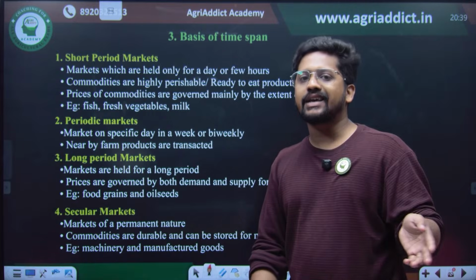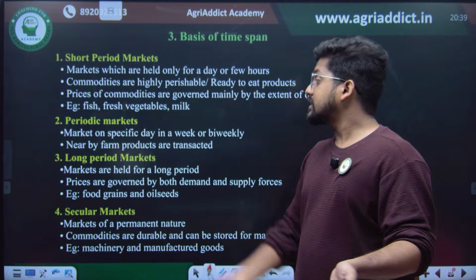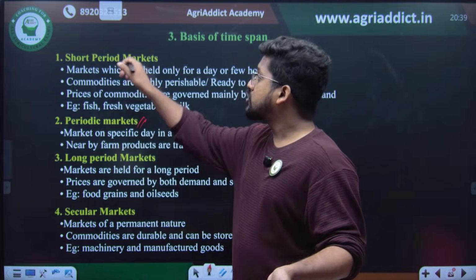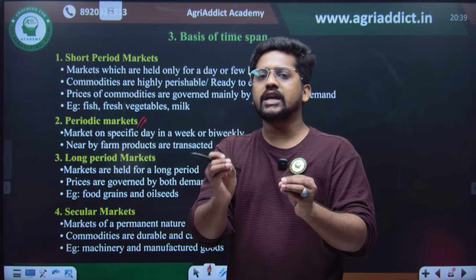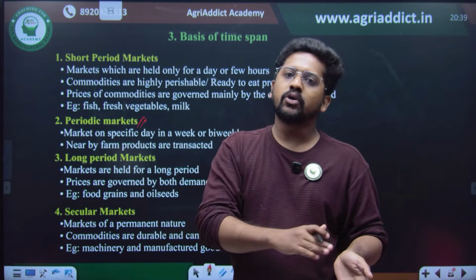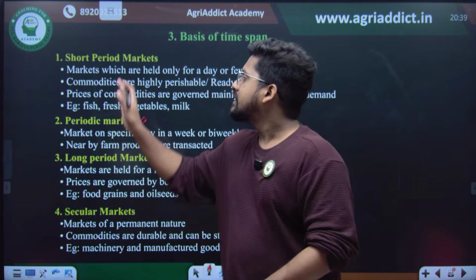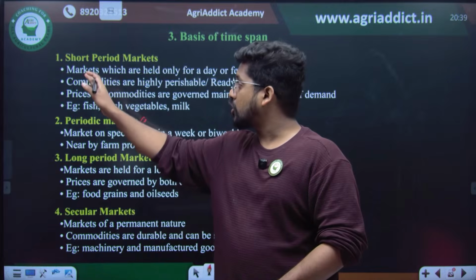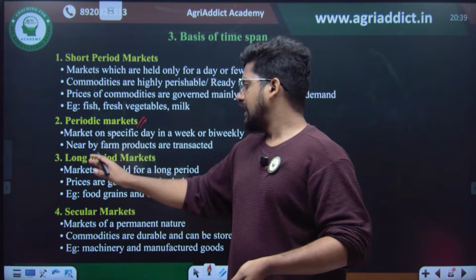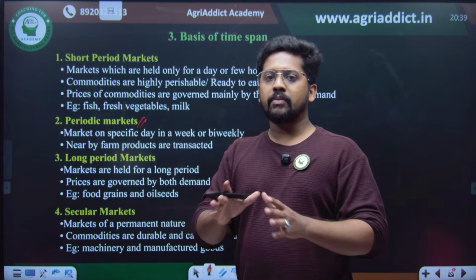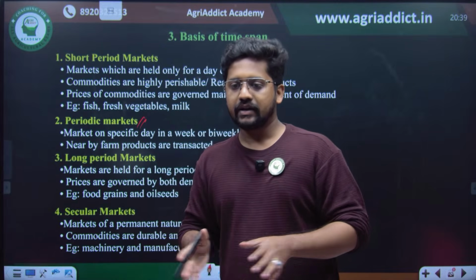Then based on the time span, short period markets, like maybe a one day market, like Thursday market or Friday market. Short period markets are like the fish market that you go to. It will be open only for a little time, from early morning to maybe 11 or 12 o'clock, then it will be closed and open the next day. Periodic markets happen once a week or twice a week. Long period markets are almost permanent, and secular markets are permanent in nature.